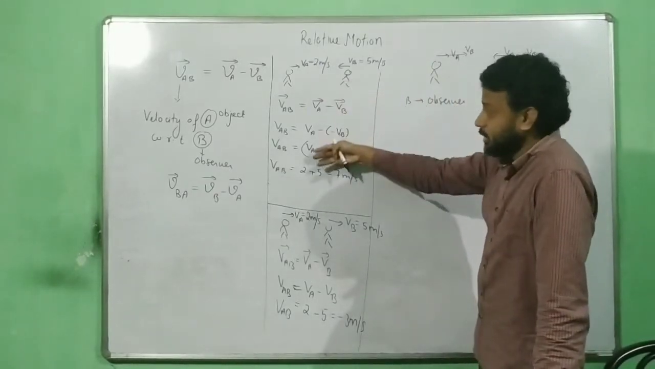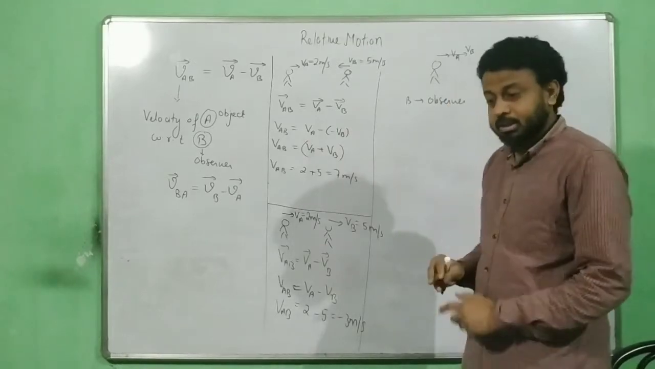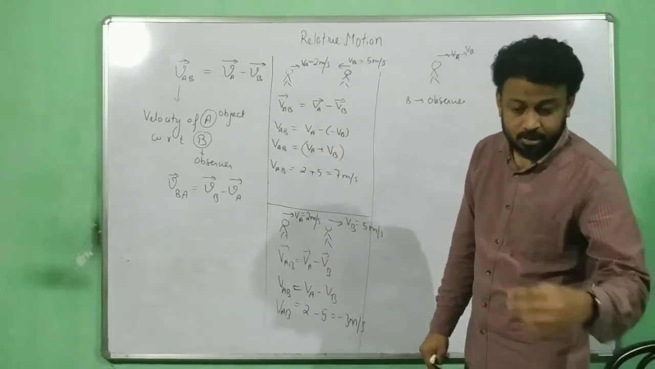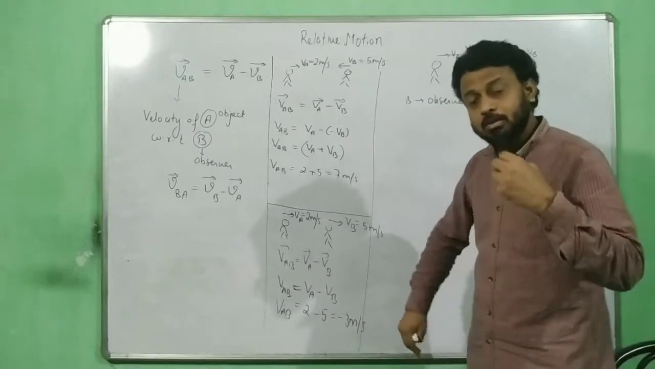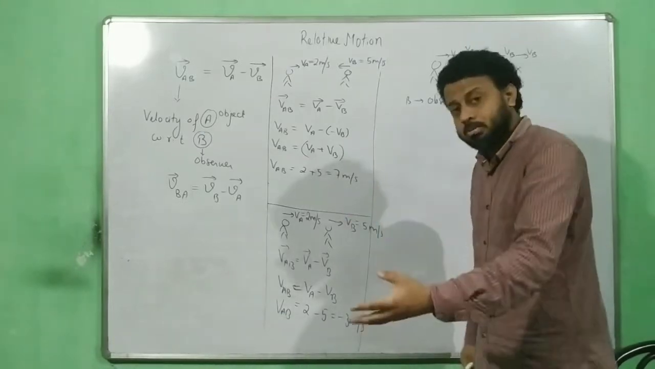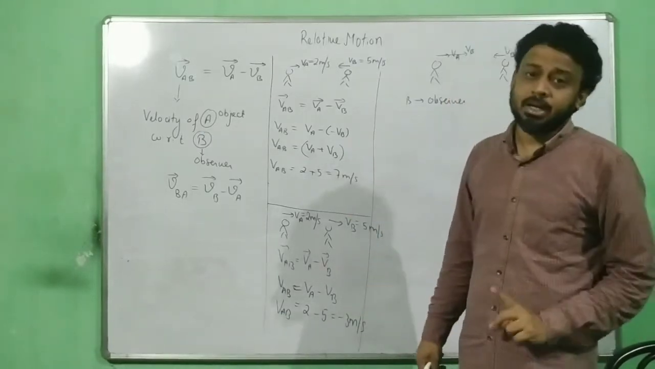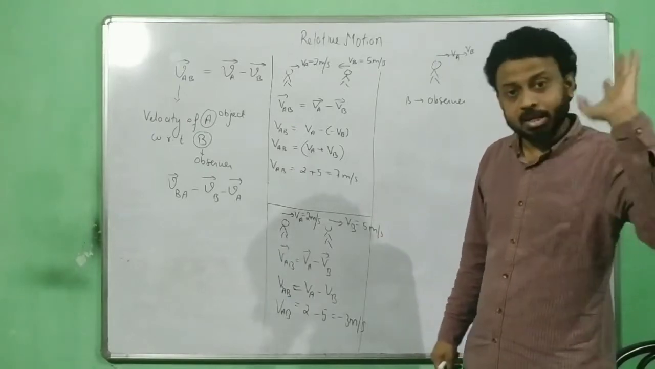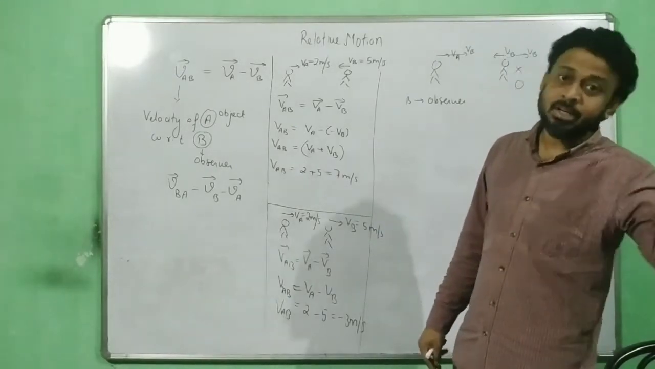You don't have to go through all these logics. So the logic is this: whoever is the observer, provide the velocity of the observer to the object, but in the opposite direction. Done. You get the relative velocity right away, and make the observer at rest.